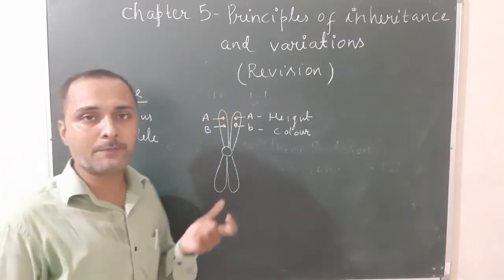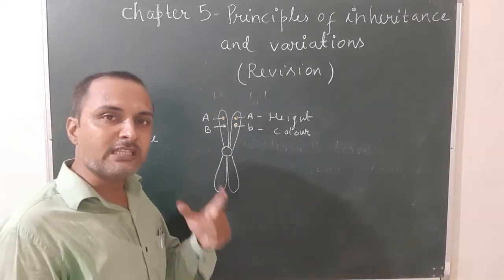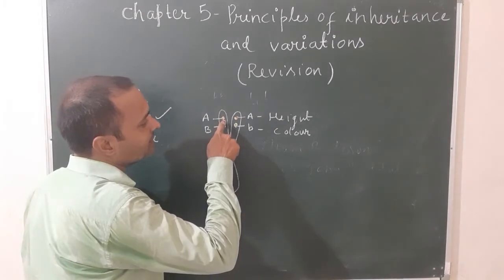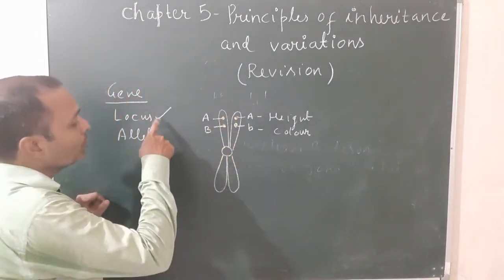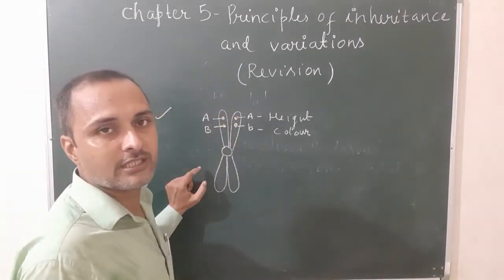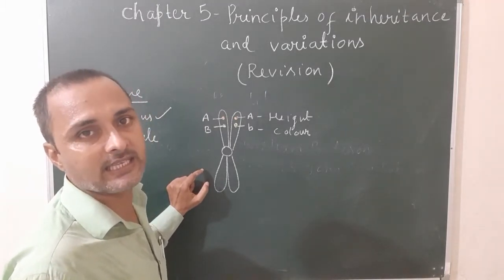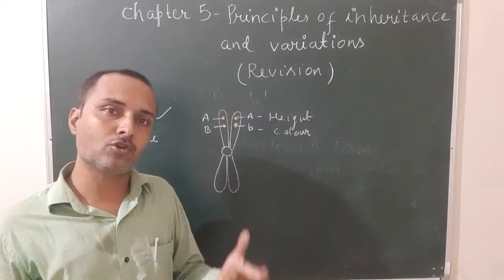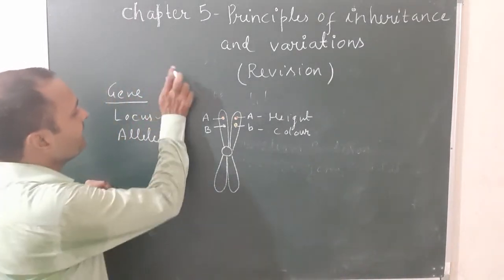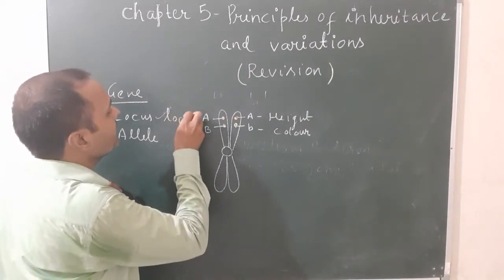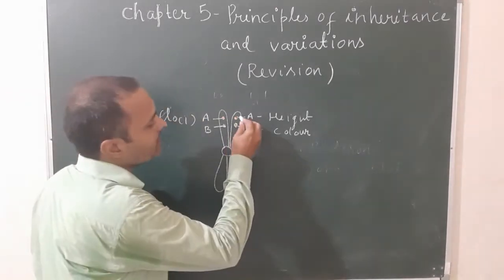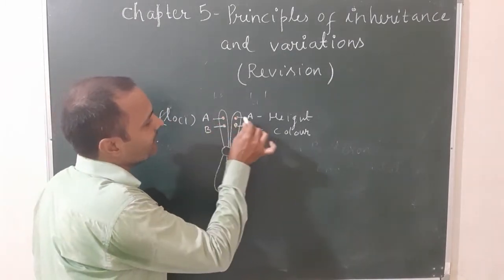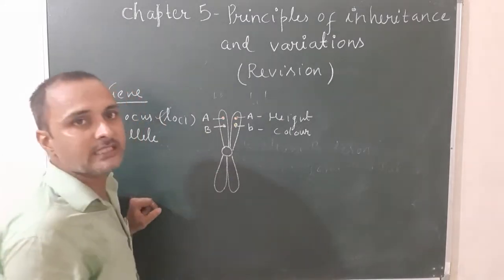The specific position of the genes on the chromosome is known as locus. These points represent loci, and the plural of locus is loci, L-O-C-I. The orange one and yellow one represent the loci, and this capital A and capital B represent the genes.